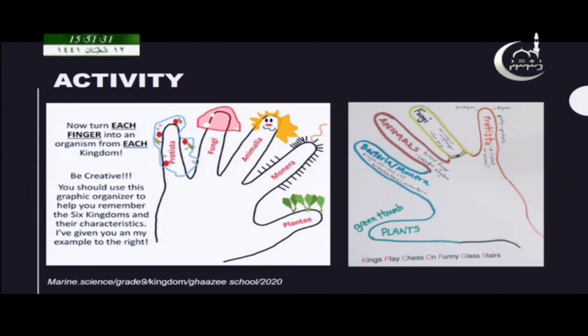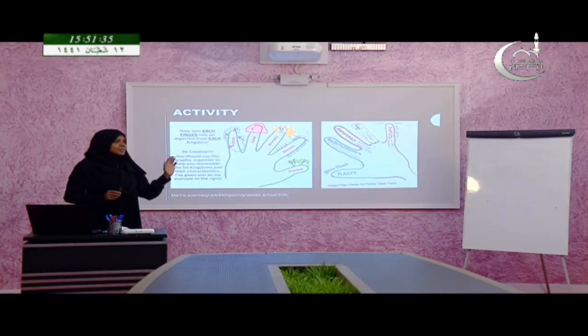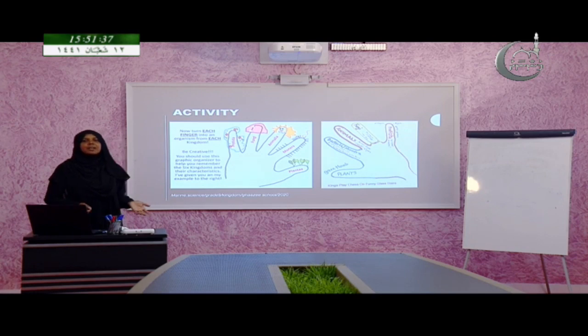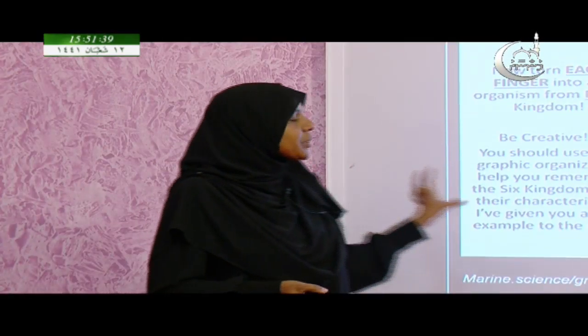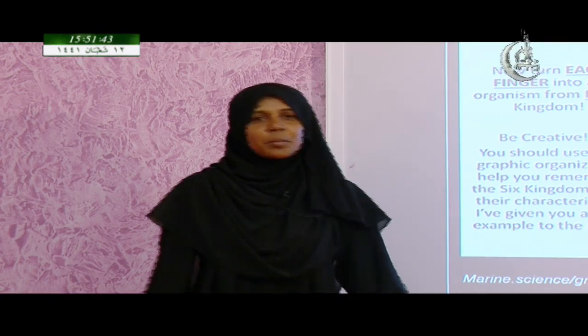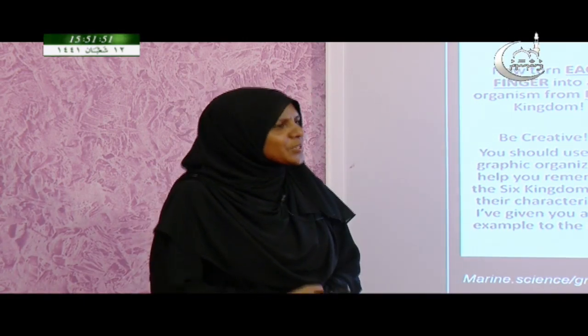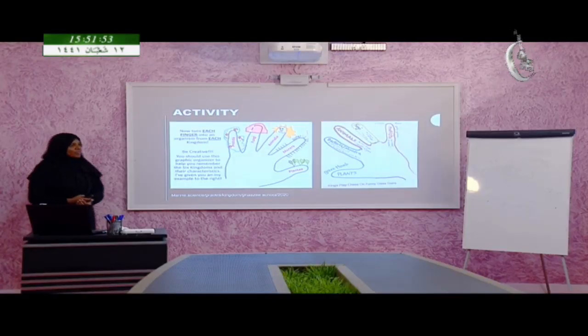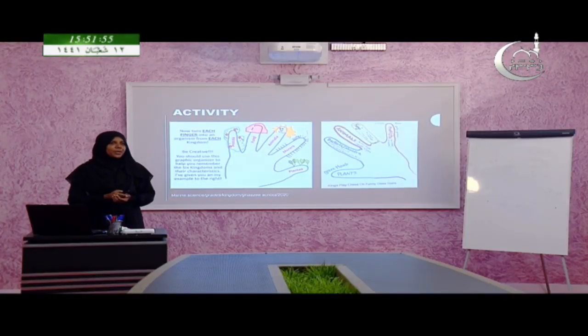So, is that clear? I hope now you know how the scientists have classified organisms into 5 kingdoms, and there is one more, because nowadays we are always hearing about something called coronavirus, right. This coronavirus, to which kingdom are we going to put the coronavirus?